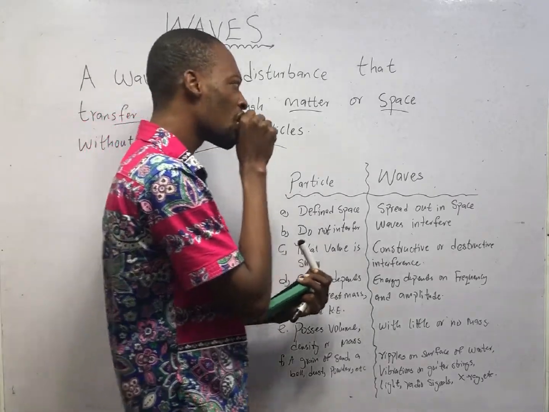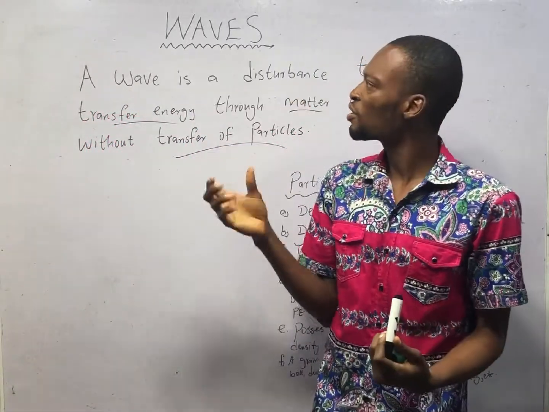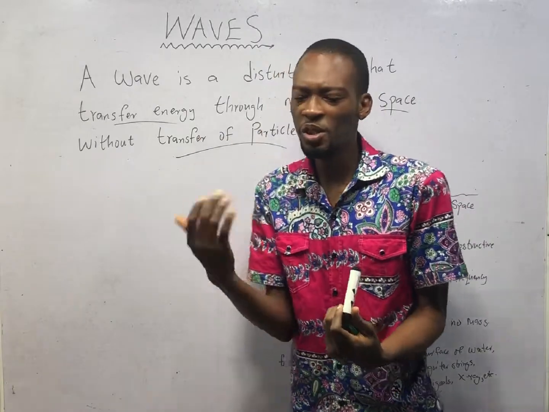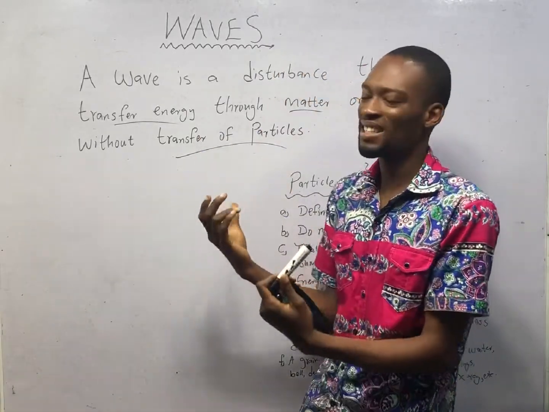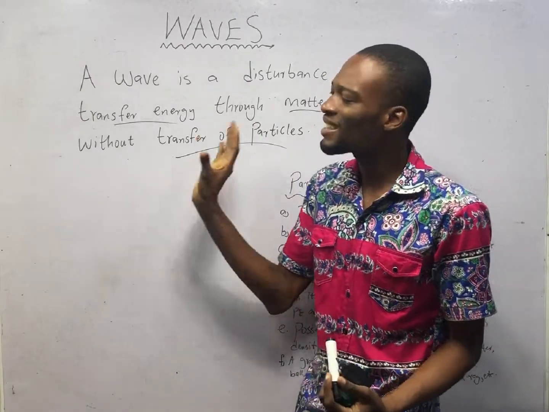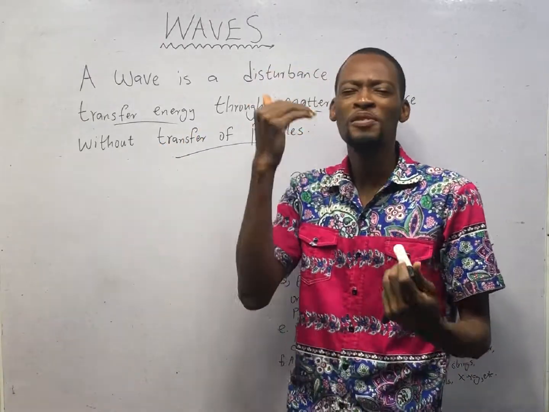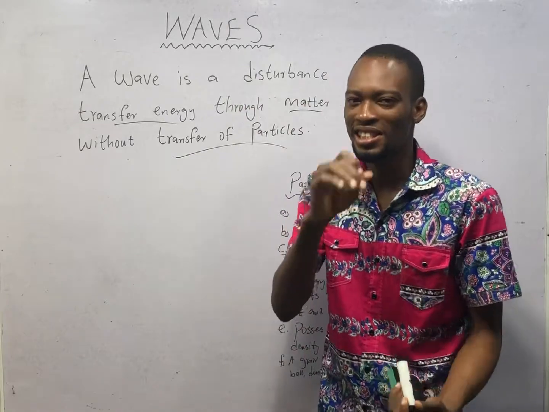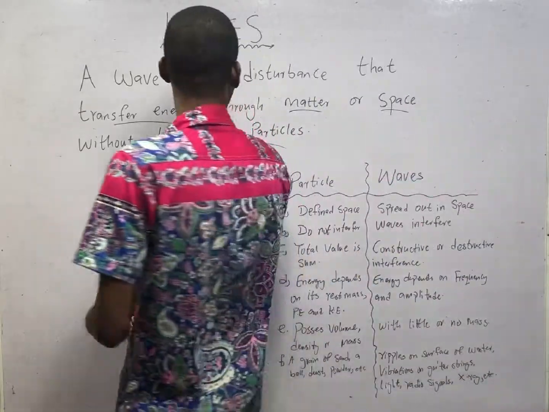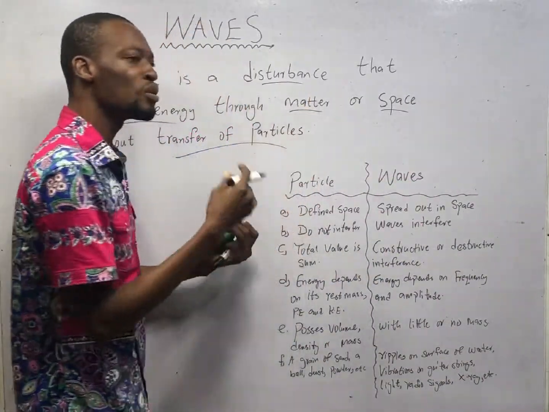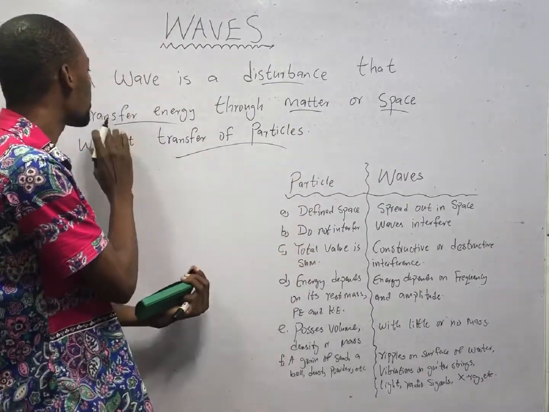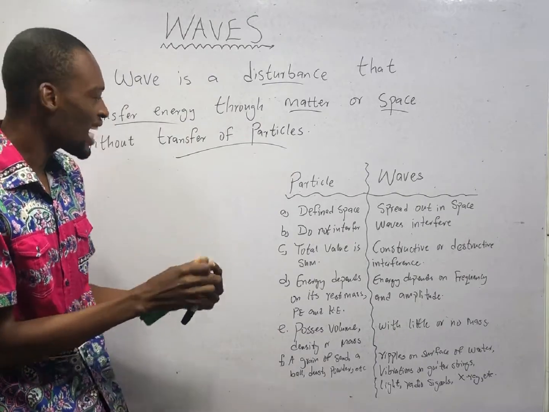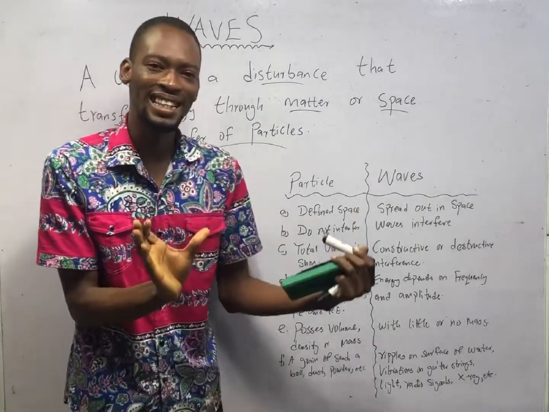Wow! Now, this definition of waves is not something you just cram, or just know to pass an exam. When you understand each of the terms, it becomes very, very interesting. A wave is a disturbance: shakings or oscillations that transfer energy. I've explained matter and energy.